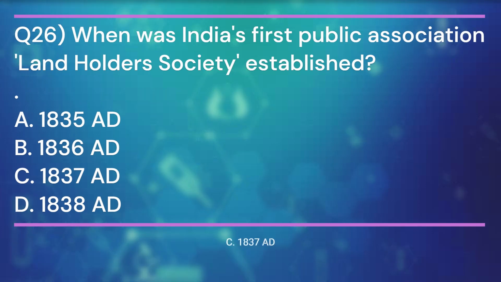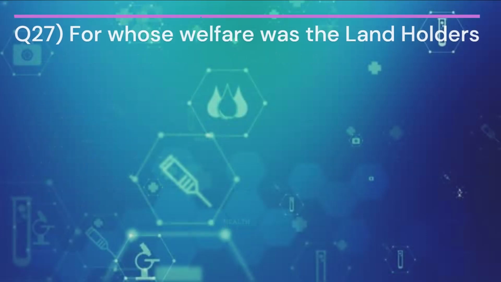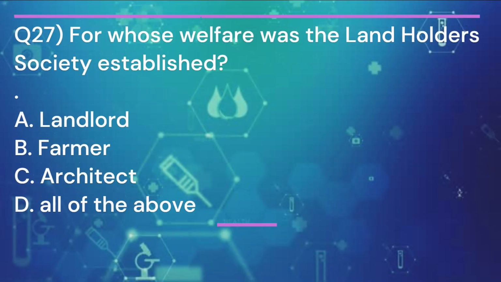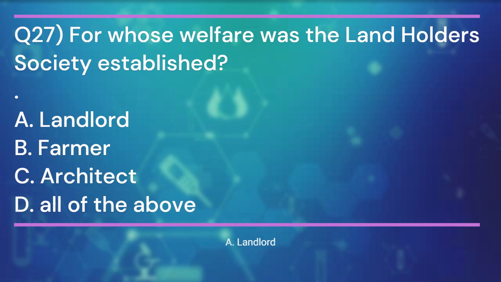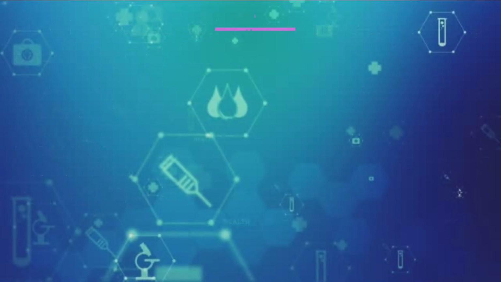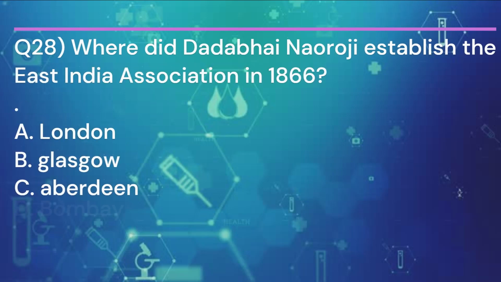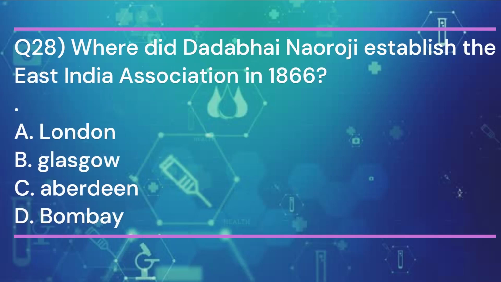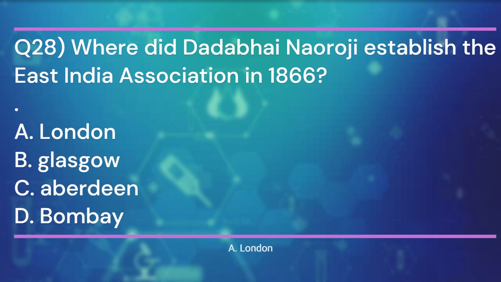In 1837 AD. Question 27. For whose welfare was the Landholders' Society established? And the answer is A. Landlord. Question 28. Where did Dadabhai Nauroji establish the East India Association in 1866? And the answer is A.